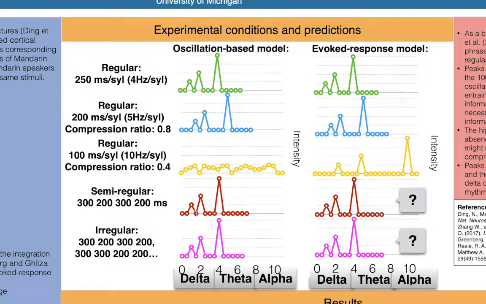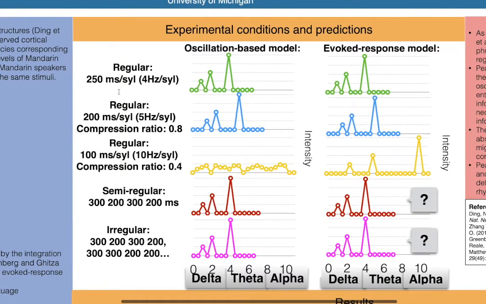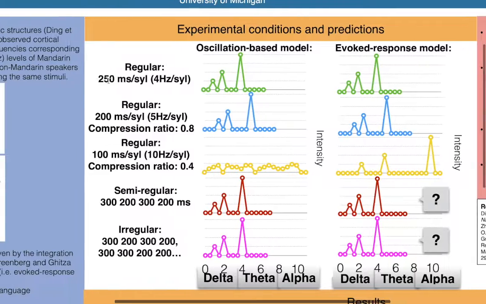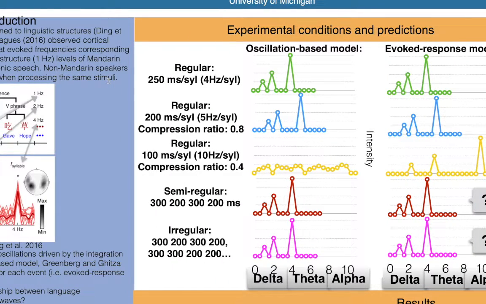I have 5 conditions in the study. The first one is regular, 250 milliseconds per syllable. That means each syllable is 250 milliseconds long, which is same as the stimuli from Ding et al.